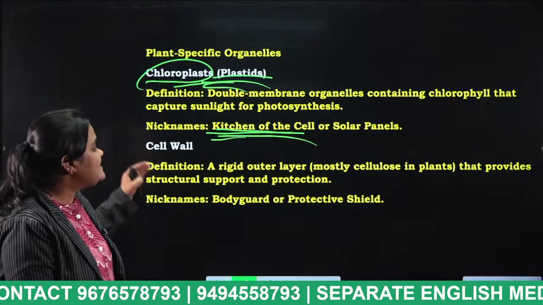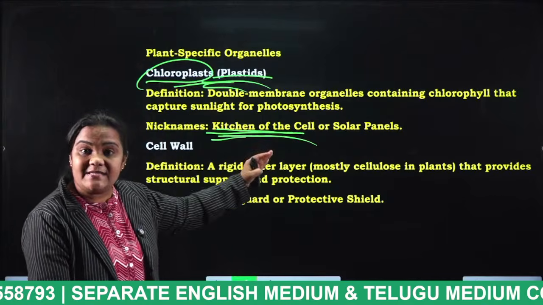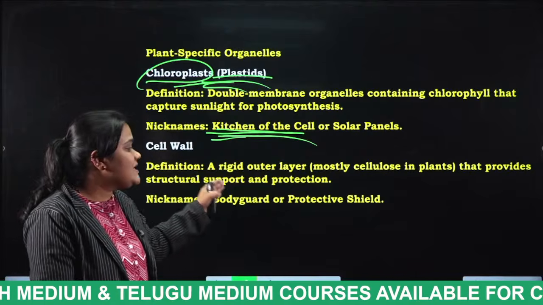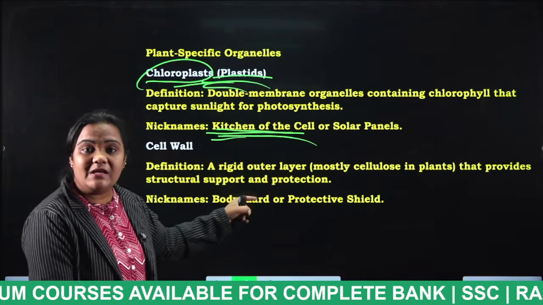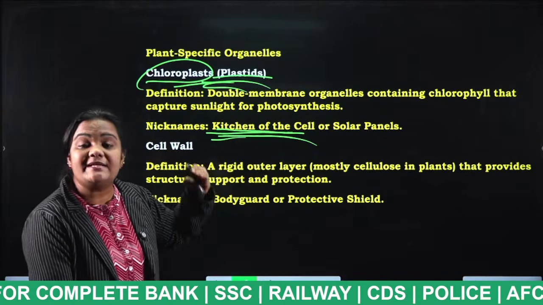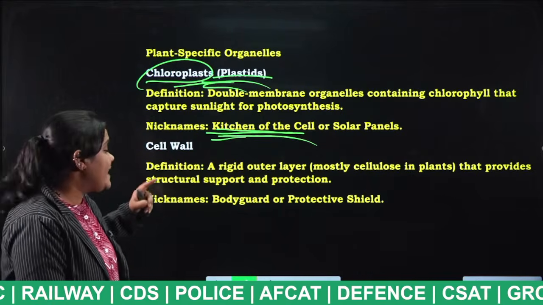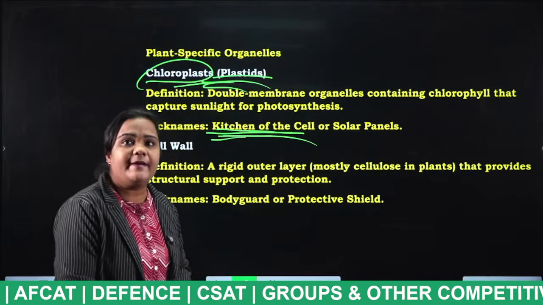And the last one is cell wall. This cell wall is lacking in animal cells. It is a rigid outer layer that provides structural support and protection. Cell wall is absent in animals, but it is present in plants. So it gives a rigid support and structural support to the plants. What is the nickname, students? Bodyguard or protective shield. Okay.